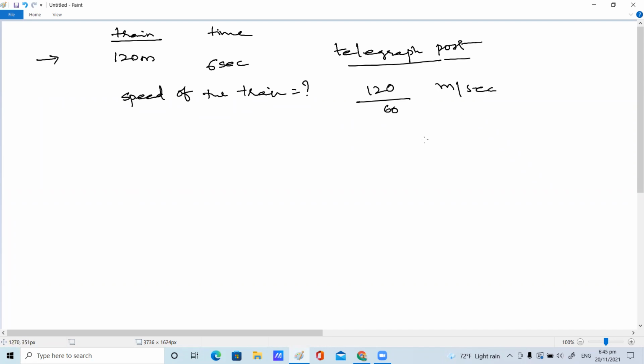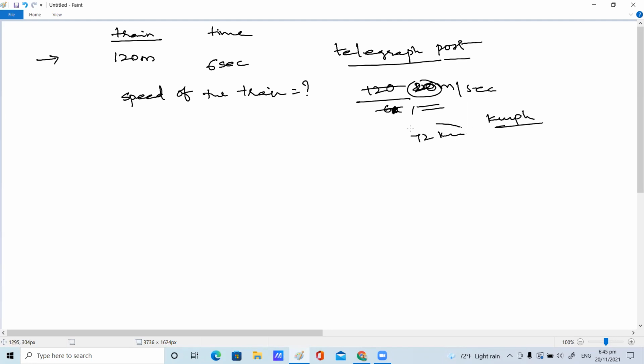If you want to convert into kilometer per hour, what should we do? Sorry, 120 by 6 is 20 meters per second. So that 20, I want it in kilometer per hour. 72 kilometer per hour? Very good.